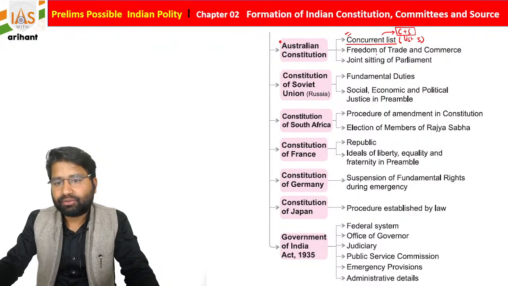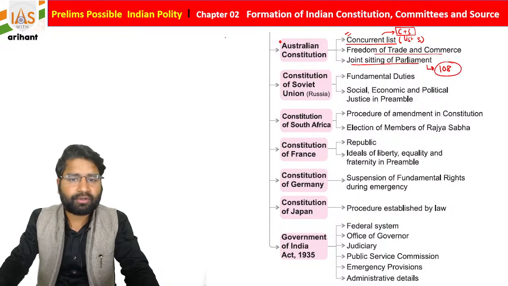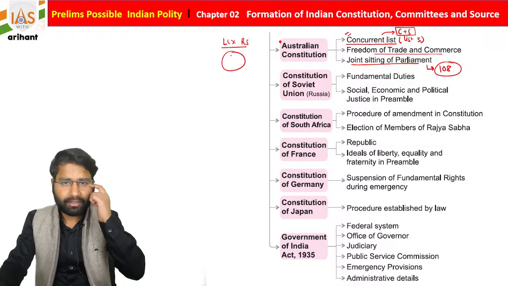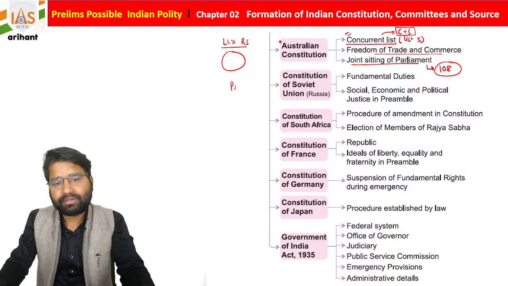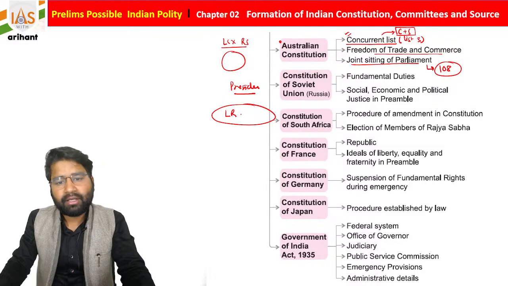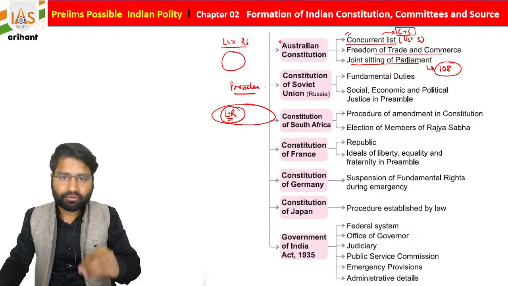Freedom of trade and commerce, along with that joint sitting of Parliament, is mentioned under Article 108 of the Indian Constitution. Let's suppose there is a deadlock between Lok Sabha and Rajya Sabha over any bill. In that case, students, the President will call a joint session where both Lok Sabha and Rajya Sabha sit together, and they will discuss the same bill.